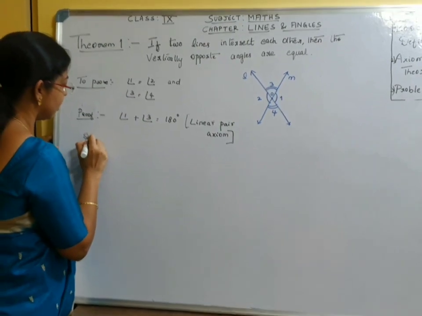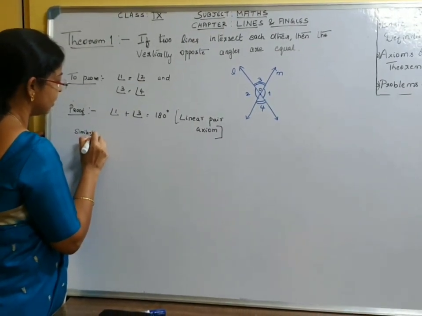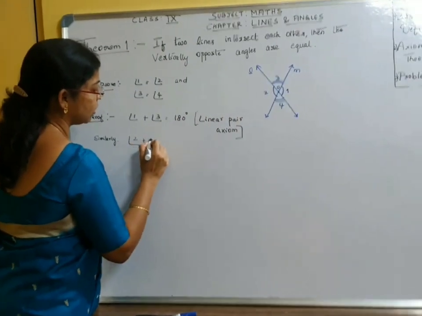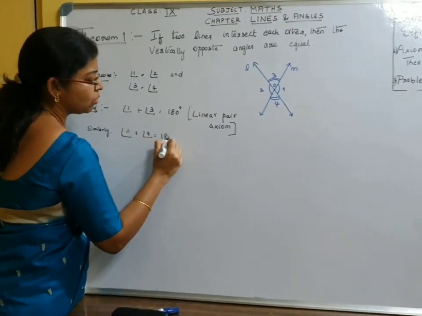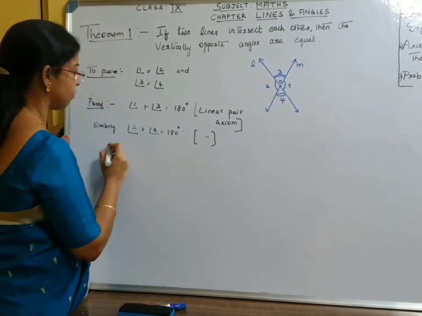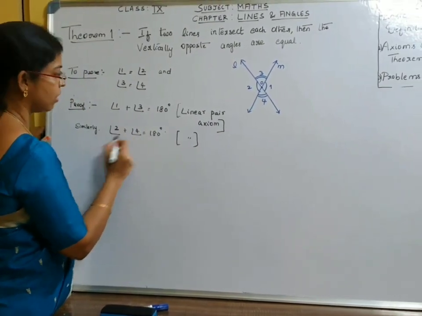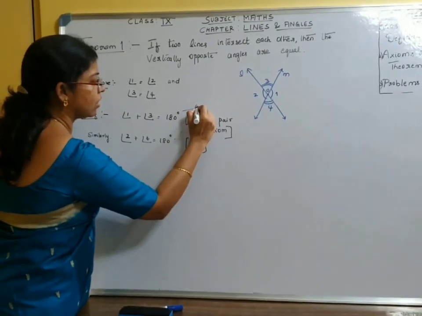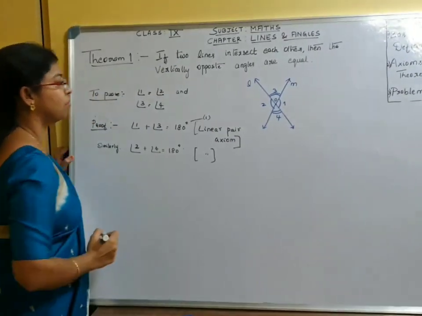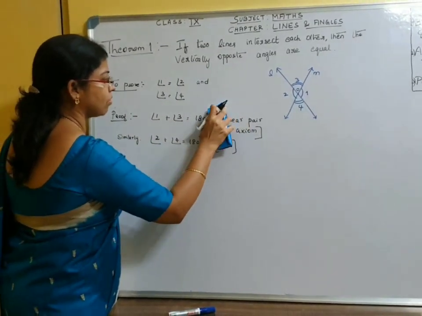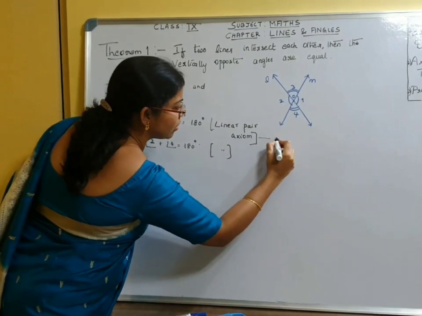Similarly, angle 2 plus angle 4 will also be equal to 180 degrees, which is the linear pair axiom. We will name this as equation 1.